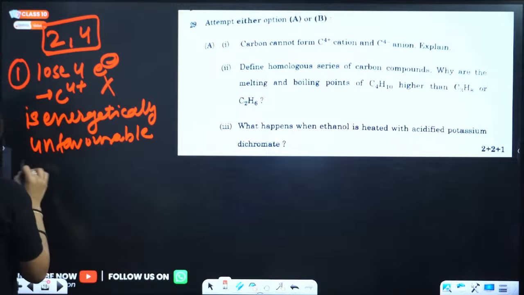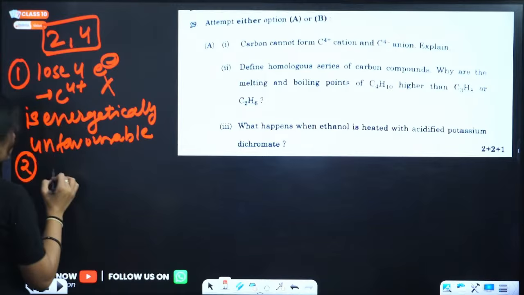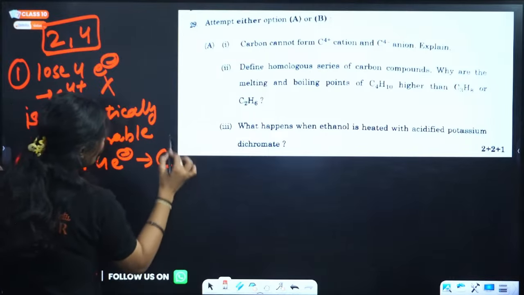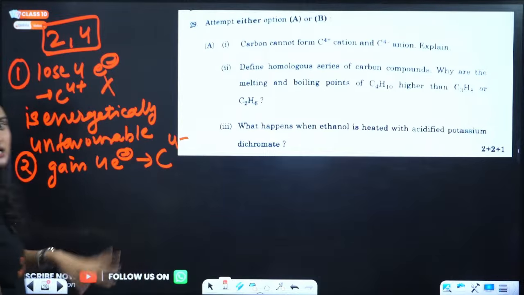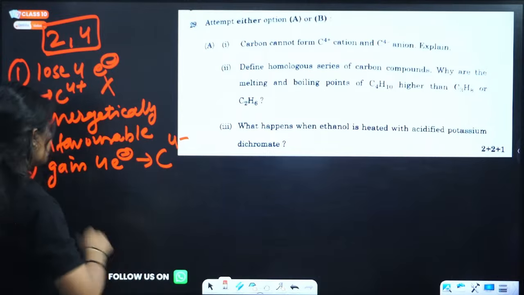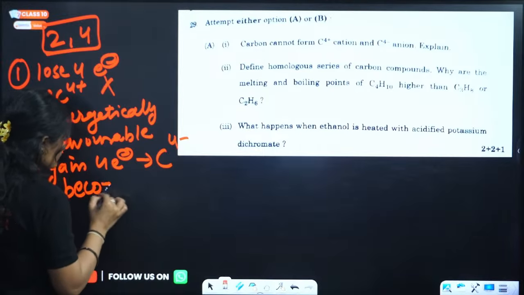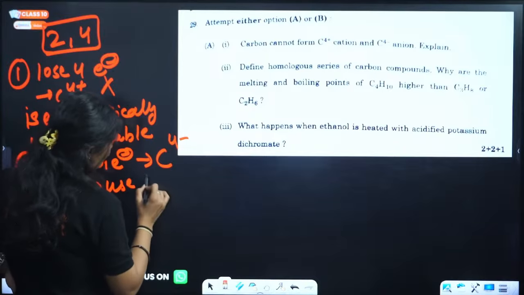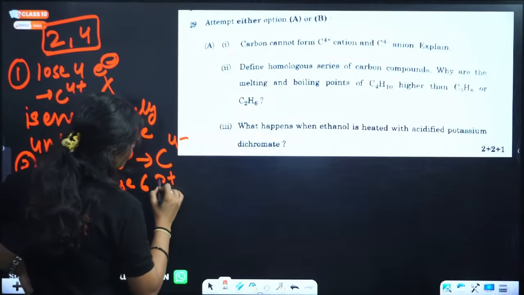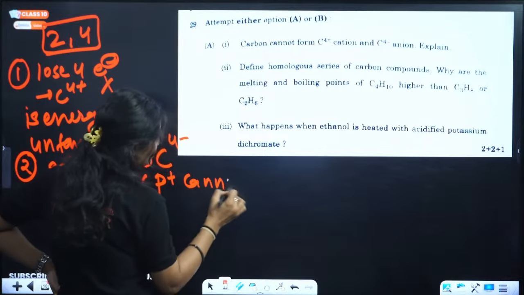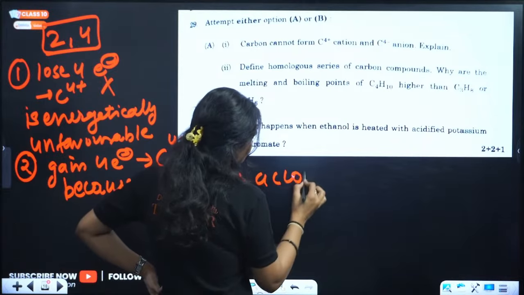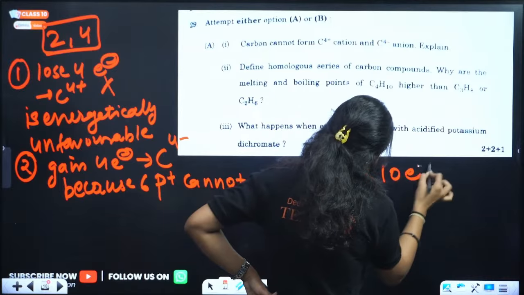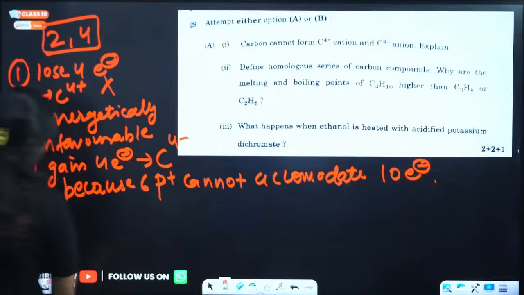Okay, second option for carbon is that it can gain 4 electrons and form the C4 minus anion, right? It can do this, but it won't happen. Why? Because 6 protons cannot accommodate 10 electrons. That is the reason.